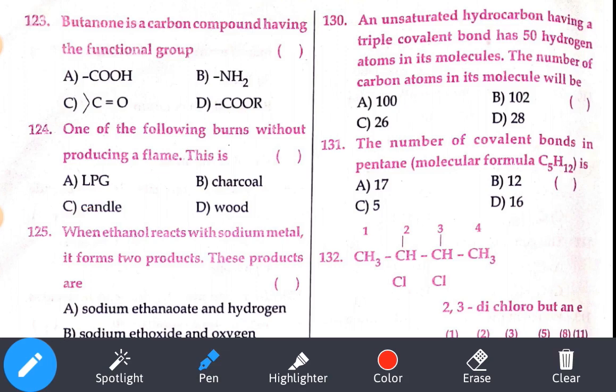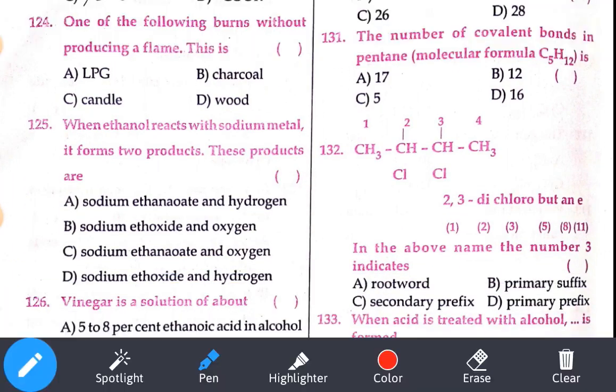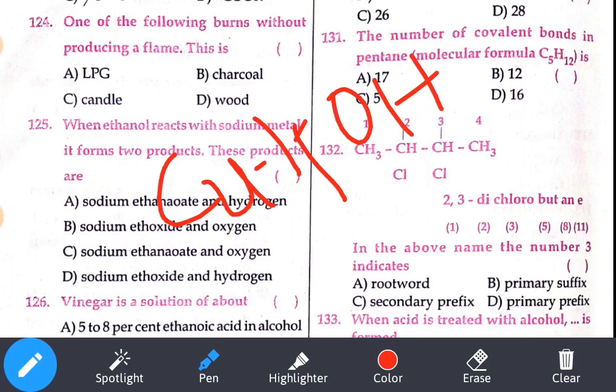125th bit. When ethanol reacts with sodium metal, it forms two products. What are these products? Ethanol, C2H5OH, reacts with sodium, so H is replaced with Na, so C2H5ONa, sodium ethoxide, plus hydrogen. Sodium ethoxide plus hydrogen. Option number D.